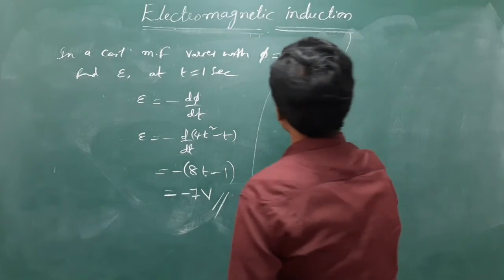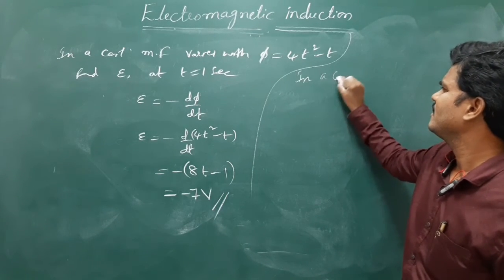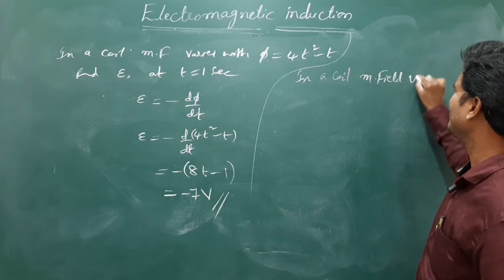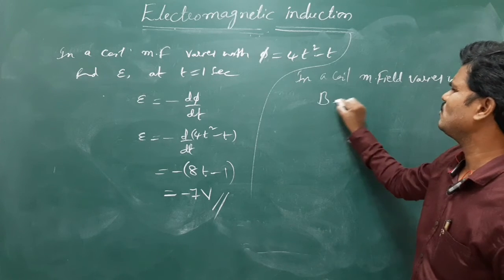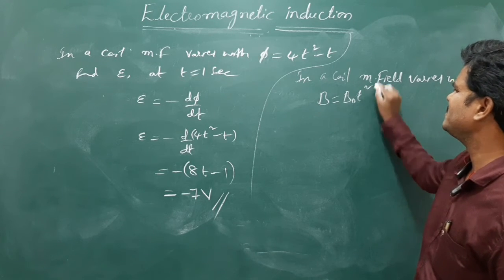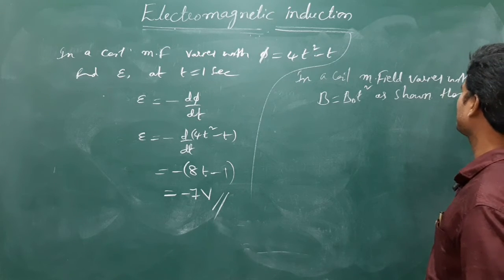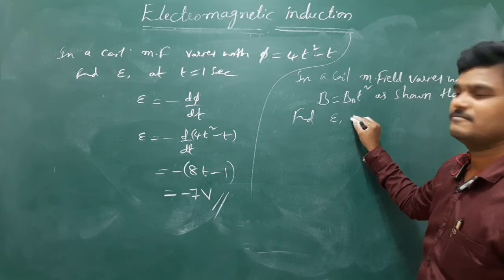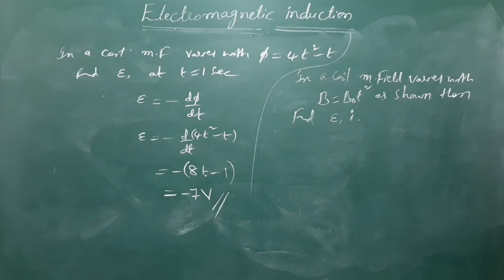Next, one more simple problem. In a coil, the magnetic field varies as B is equal to B naught t square, as shown. Then find the induced EMF and induced current.